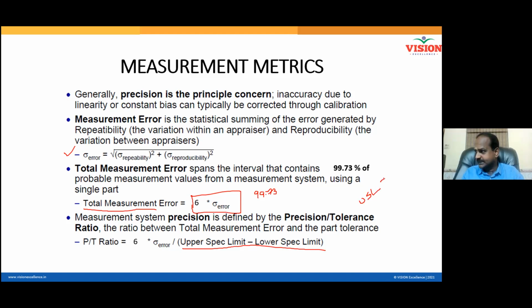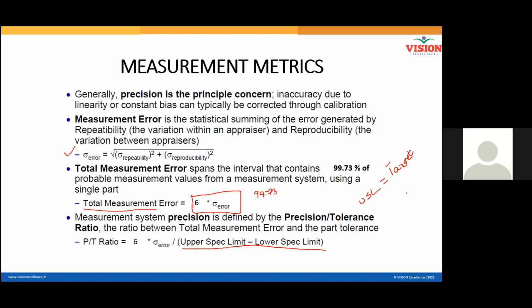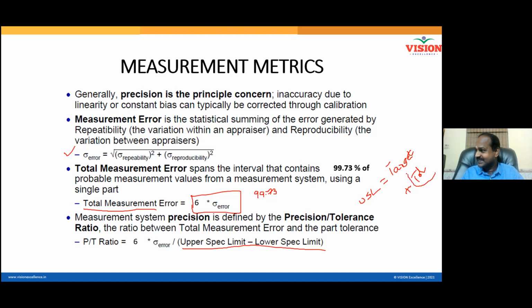What is upper specification limit? Come again. X bar plus 6 sigma. No, that is not correct. Target plus tolerance. Very good. Beautiful. Target plus tolerance. And who will give this tolerance?